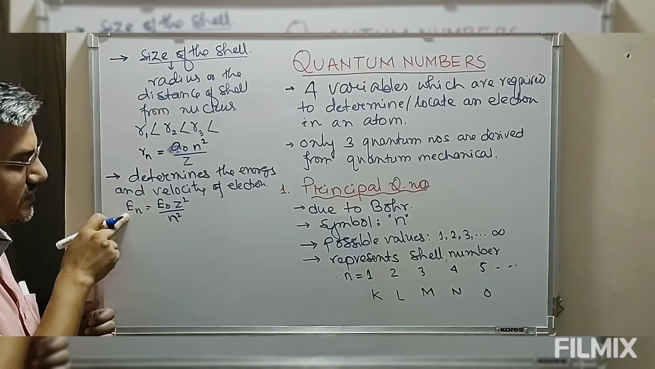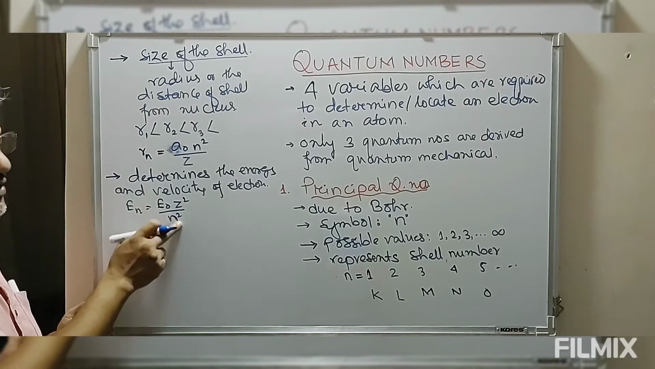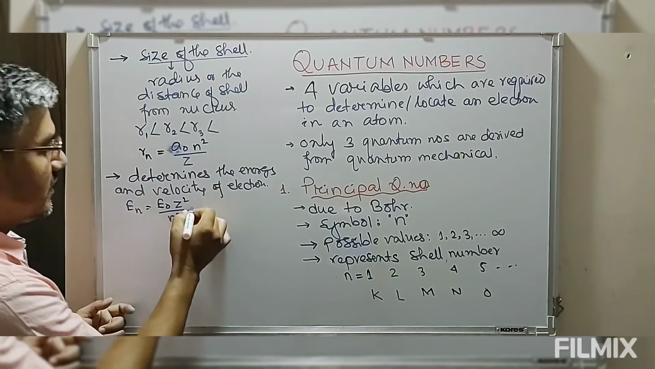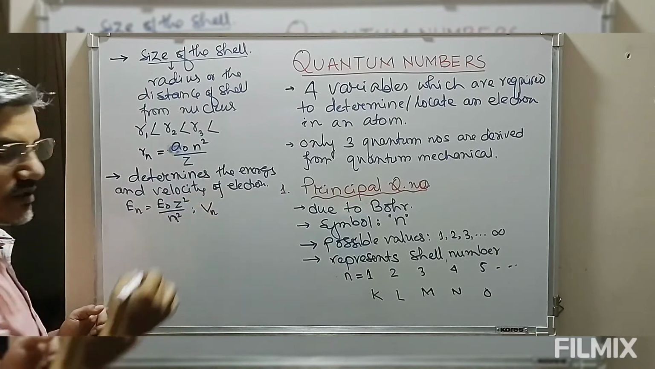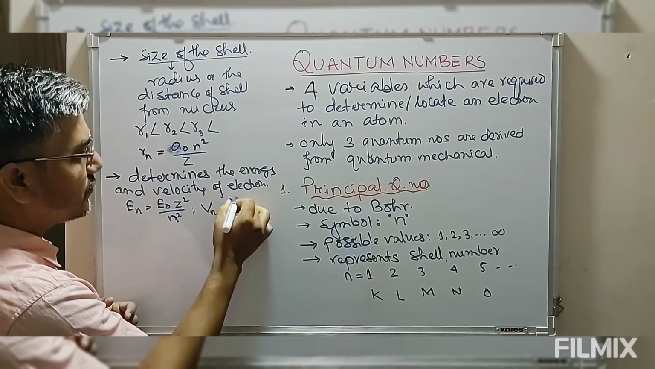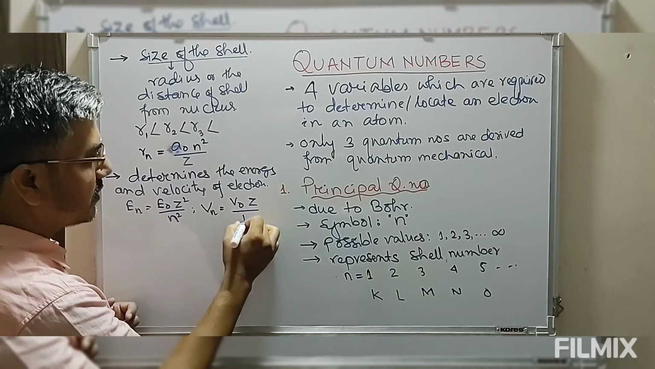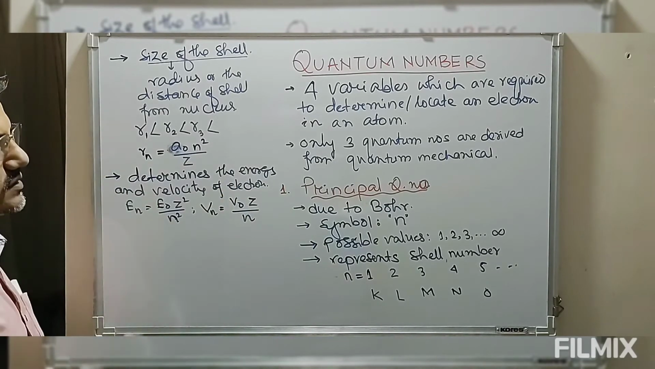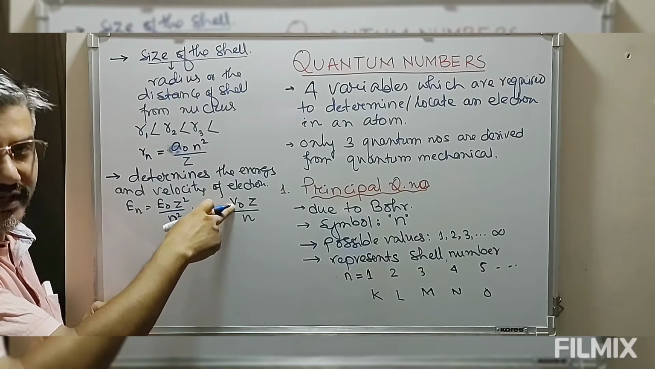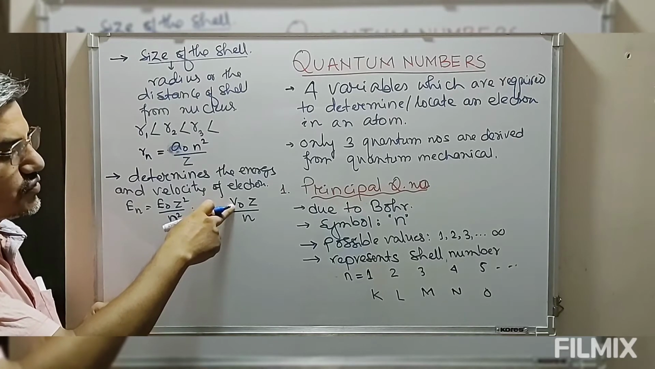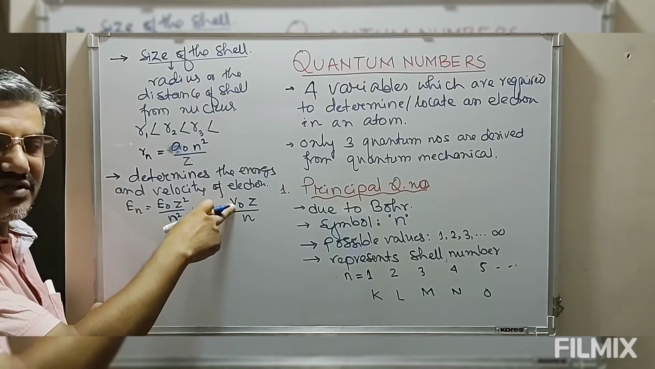So that means the energy of electron also increases as the value of n increases. Then we have velocity of electron in a particular shell. Velocity is equal to V naught Z upon n. Now look at this. This V naught is the velocity of electron in the first orbit of hydrogen. So this is equal to 2.18 into 10 to the power 6 meter per second.